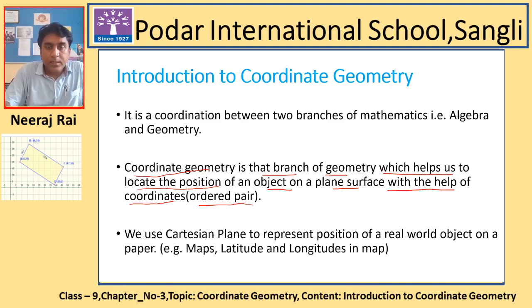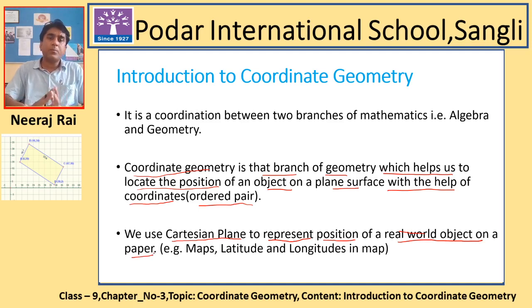And we use the Cartesian plane to represent the position of a real world object on a paper. So we are going to use the Cartesian plane. That is also a new word for you, Cartesian plane, or you may have come across the Cartesian system. The Cartesian plane and Cartesian system are the same. And we are going to talk about the position of a real world object on a paper.